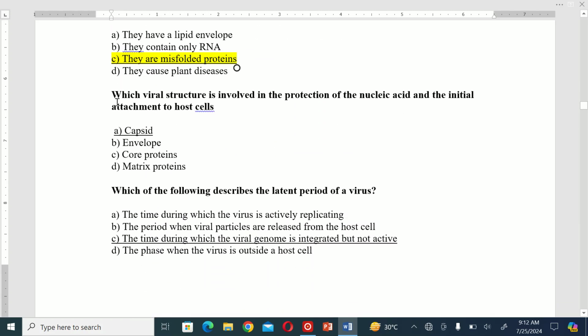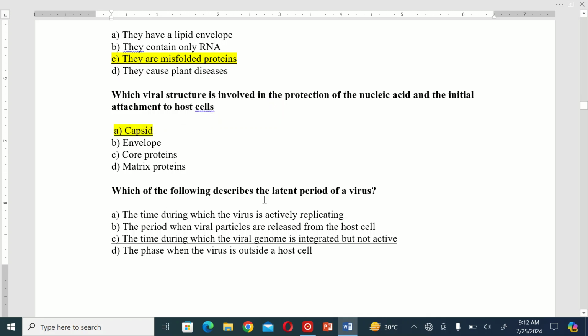The next MCQ is, which viral structure is involved in the protection of the nucleic acid and the initial attachment to the host cell? A. Capsid. B. Envelope. C. Core proteins. And D. Matrix proteins. So the correct option is A. Capsid.